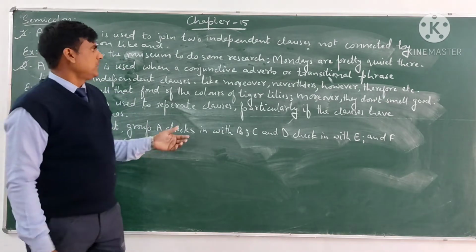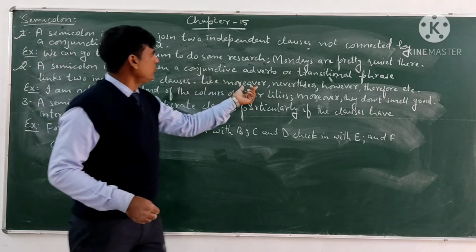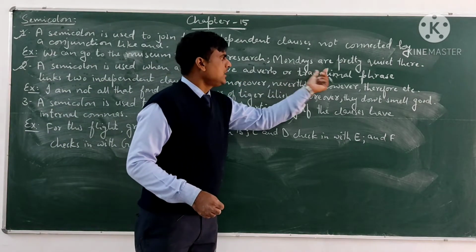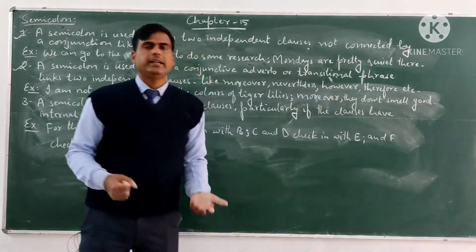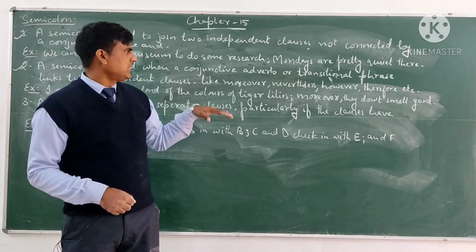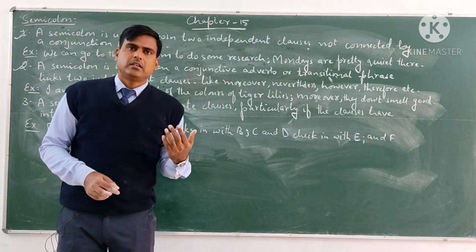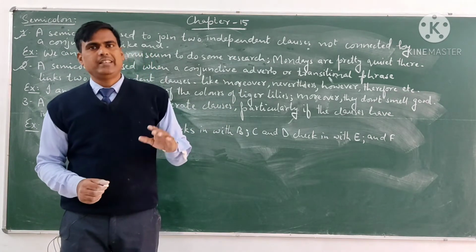For example, there may be conjunctive adverbs or transitional phrases like moreover, nevertheless, however, therefore, etc. If these kinds of conjunctive adverbs or transitional phrases are in a sentence, then at that time we use the semicolon.